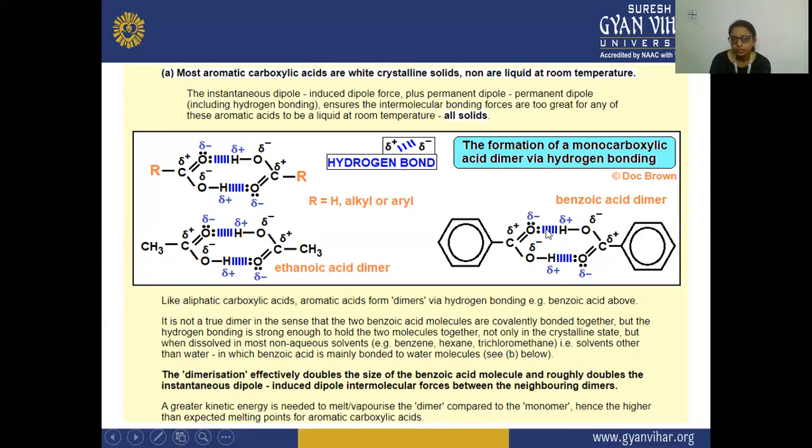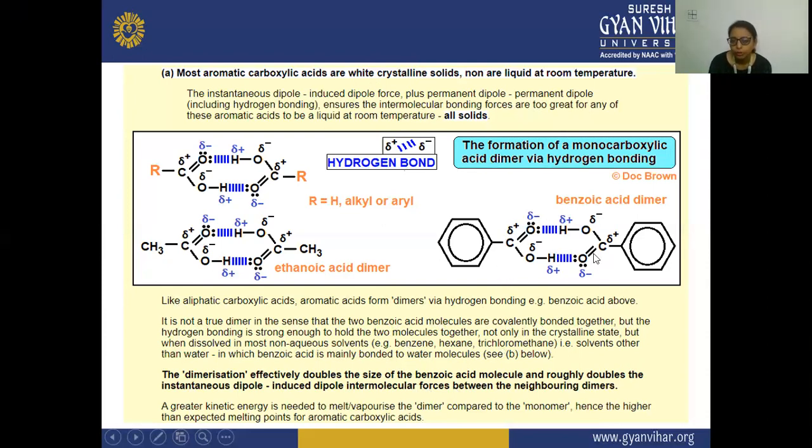When dissolved in non-aqueous solvents, they also show this dimer structure. Like the aliphatic acids, benzoic acid, the aryl acid, shows hydrogen bonding but not covalent bonding.